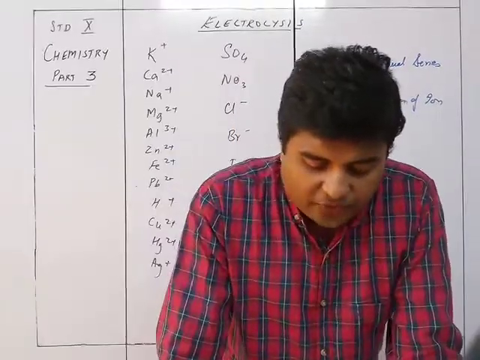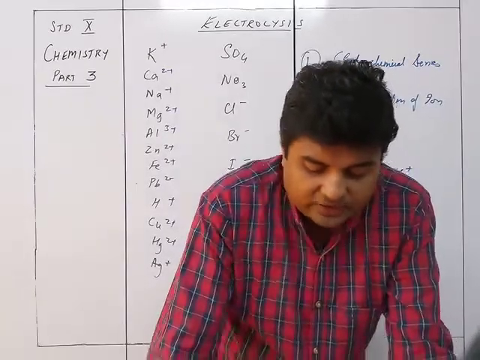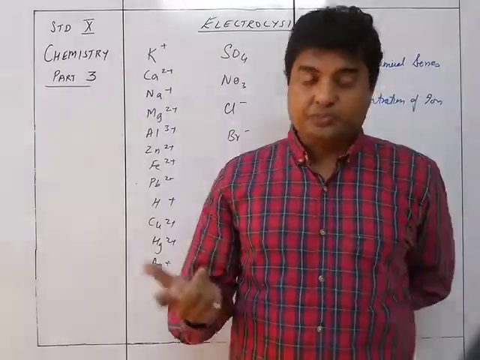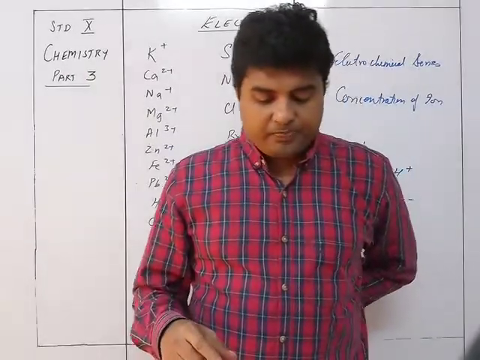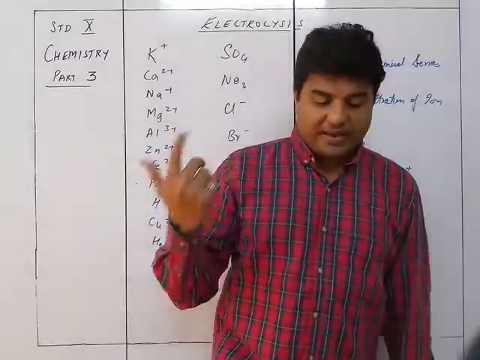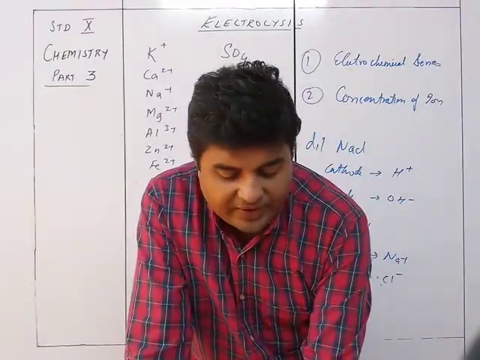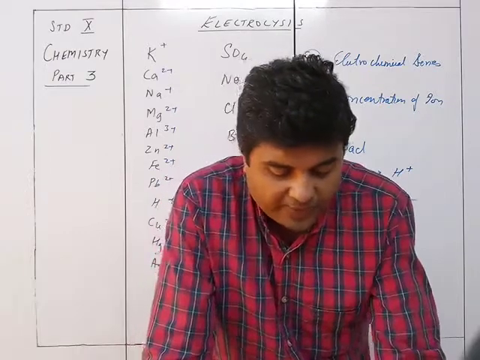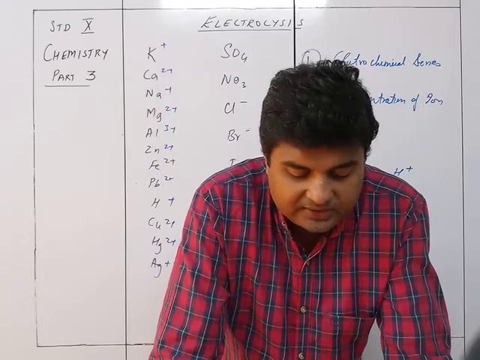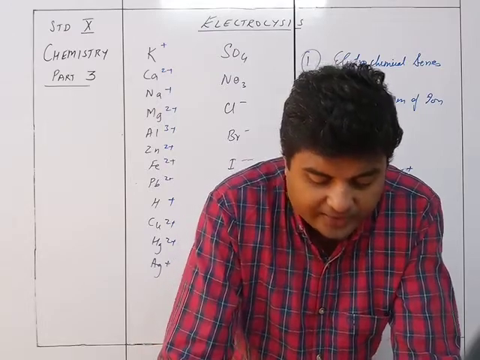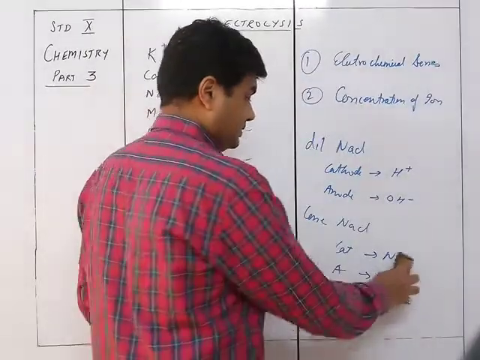Whereas in electrolysis of concentrated NaCl, at the cathode there can be Na plus and also H plus, and at the anode there can be chlorine and also OH. But despite the high concentration of Na plus, at a particular concentration H plus gains electrons more easily than Na, and Cl preferentially discharges. Okay, now I missed out something over here.